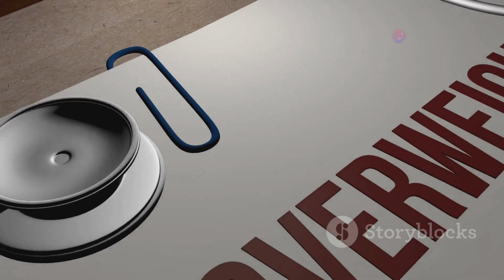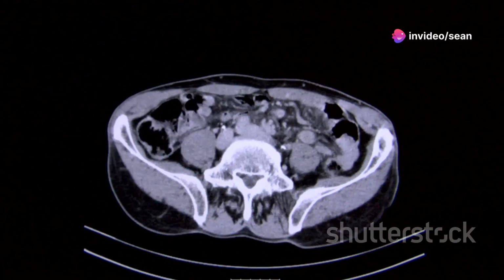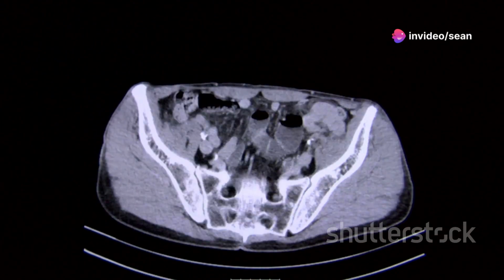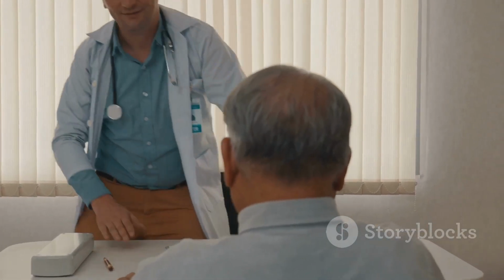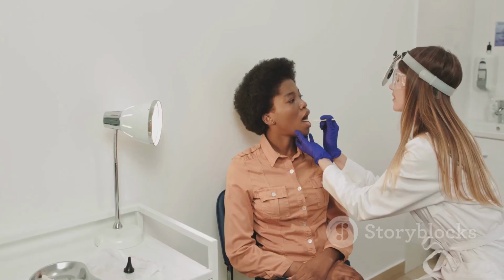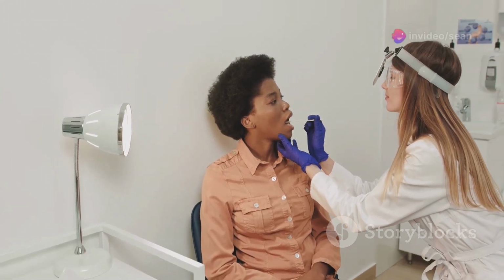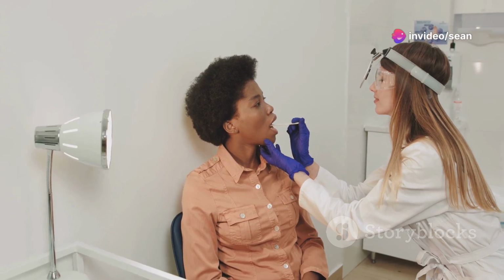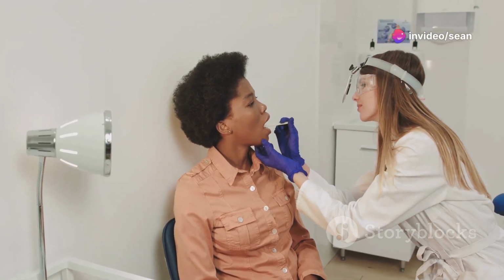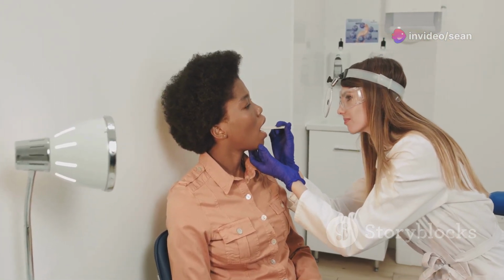Excess weight is a major risk factor. Fatty tissue in the neck can put pressure on the airway. Aging also plays a role, as muscles naturally lose tone over time. Certain physical characteristics, like a narrow airway or enlarged tonsils, can also contribute to the development of sleep apnea.